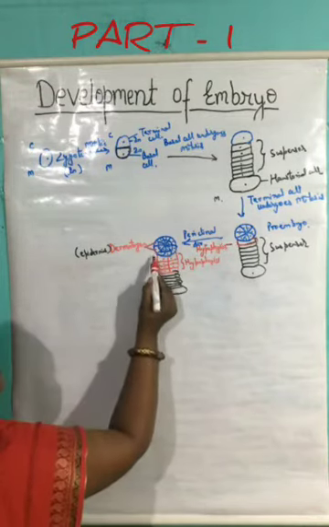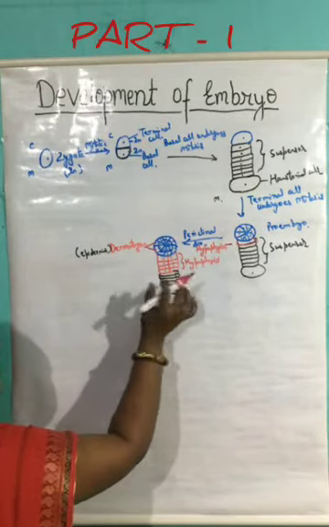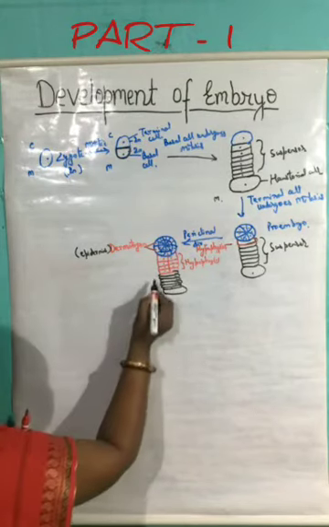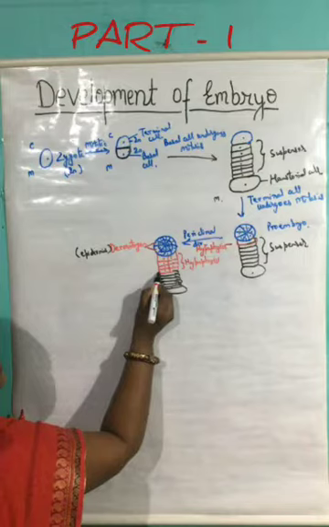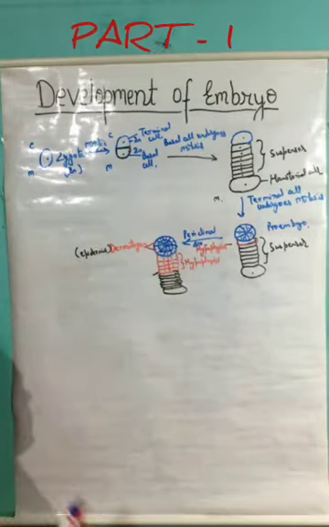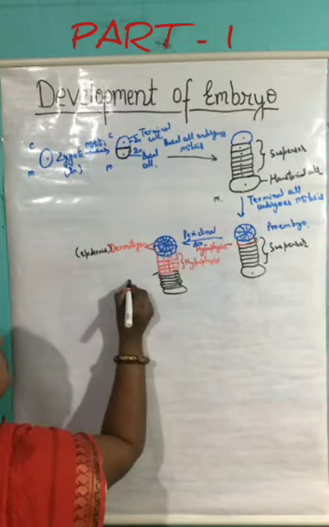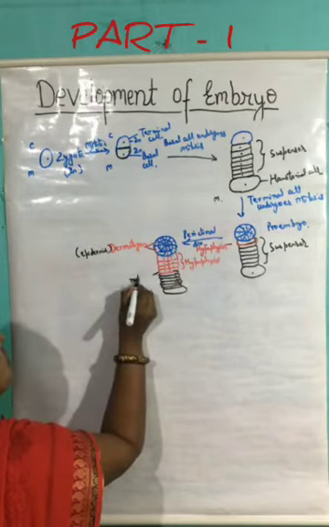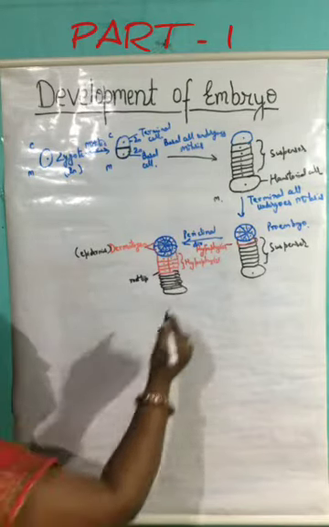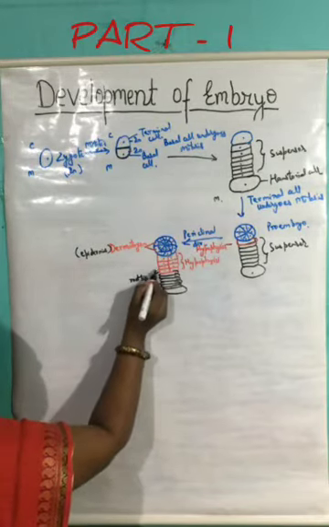Now, the fate of these cells of the hypophysis is going to be decided. The lower cell layer of the hypophysis will lead to the formation of the root tip. The lower end layer will lead to the formation of the root tip.